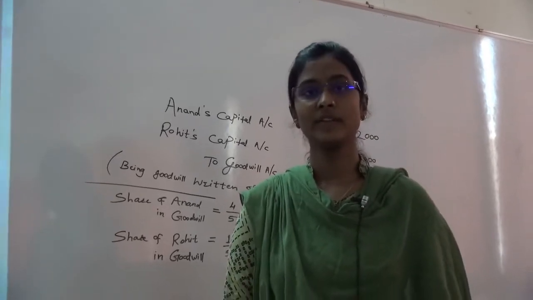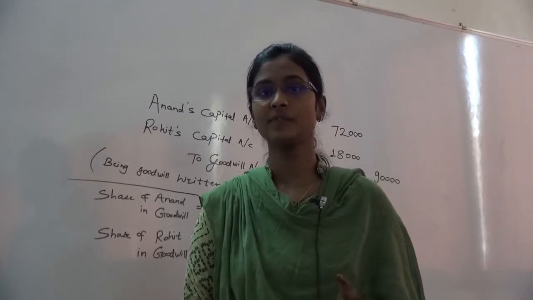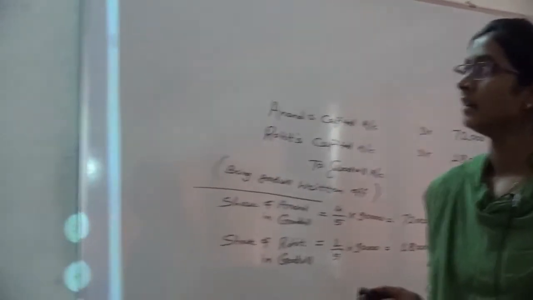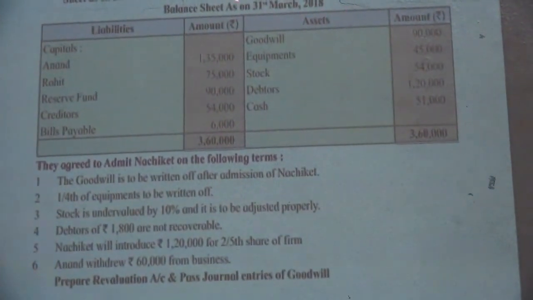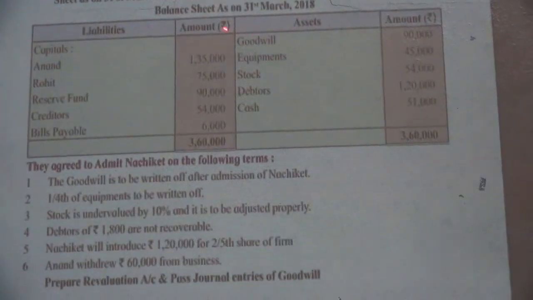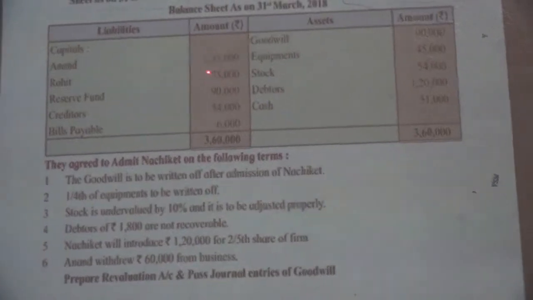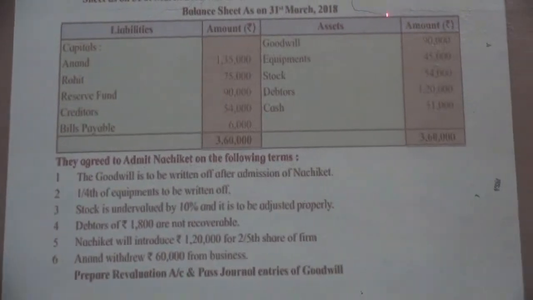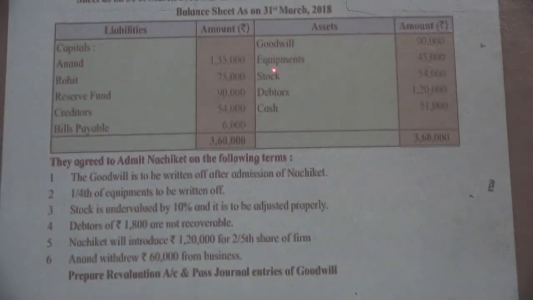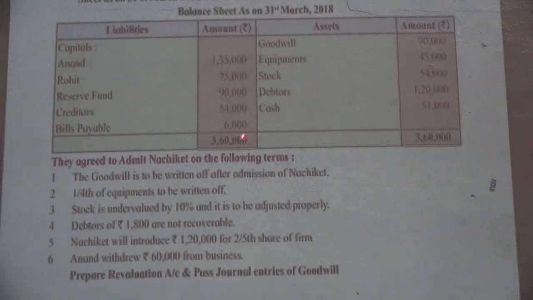Hello friends, today we are going to learn illustration number 3 from admission of partner. Let's start. Anand and Rohit are partners sharing profits and losses in the ratio of 4:1. Their balance sheet as on 31st March 2018 was as follows. In a business firm, two partners are there called Anand and Rohit. Their profit sharing ratio is 4:1. The balance sheet of their business as on 31st March 2018 is given to us, and at last we have been asked to prepare revaluation account and to show the journal entries of goodwill. That means there is no need to prepare partners capital account and balance sheet.